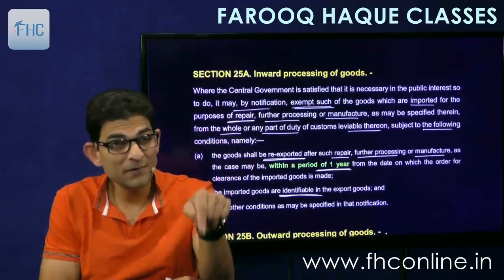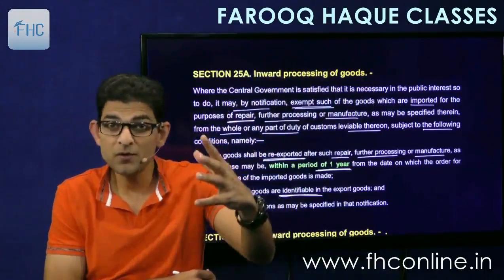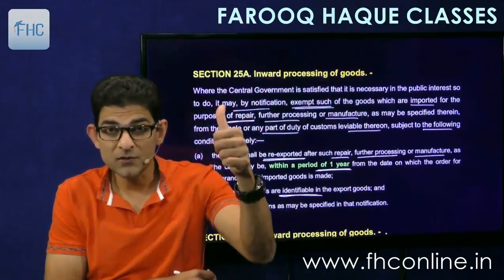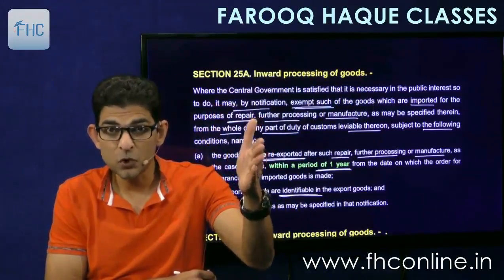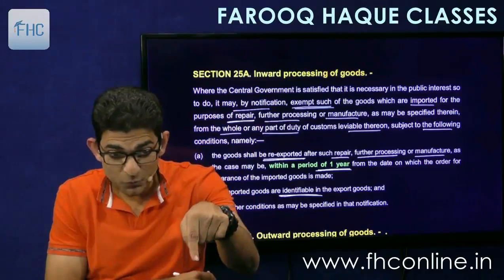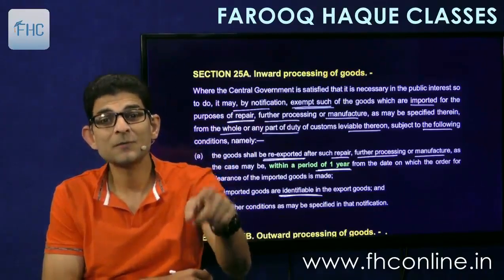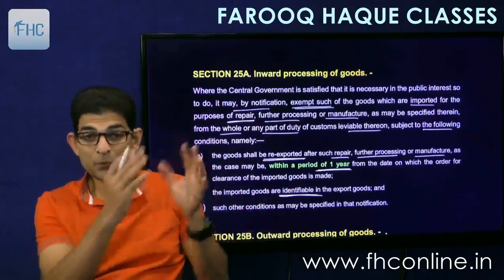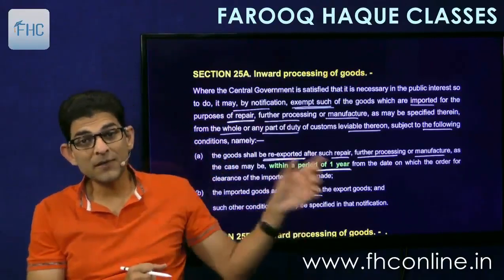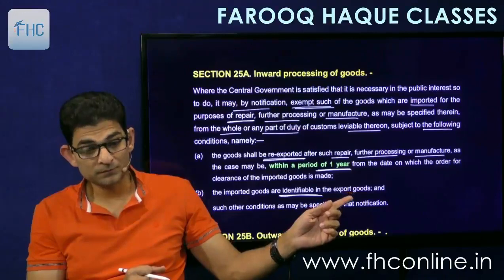So it is identifiable that these engines were imported under this section and the duty was not paid, and now we are exporting these cars containing these engines.